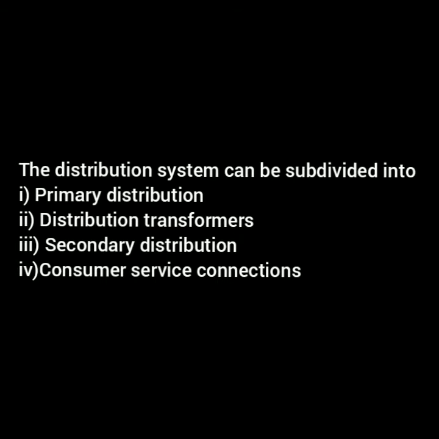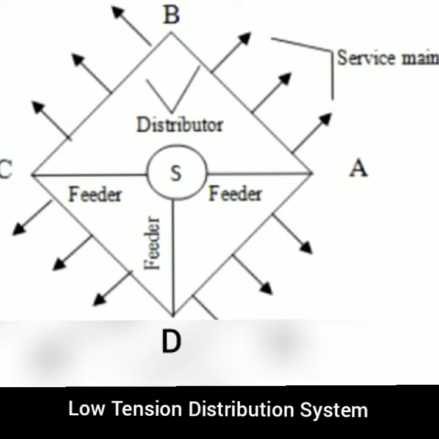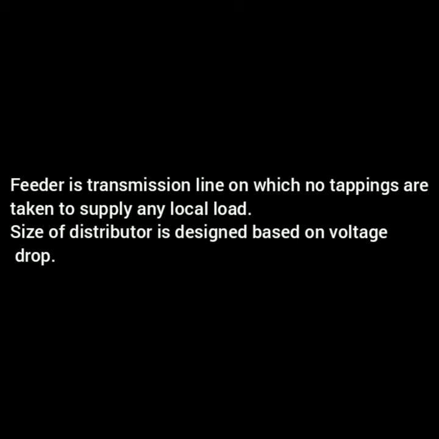A low tension distribution system consists of feeders, distributors, and service mains. First one, feeder. A line or conductor which is used to connect the main station to the distributor is called a feeder. Second one, distributor. A line or conductor to which various consumers are connected through service mains is called a distributor. Third one, service main. A line, which can be a conductor or cable, which connects the consumer to the distributor is called a service main.